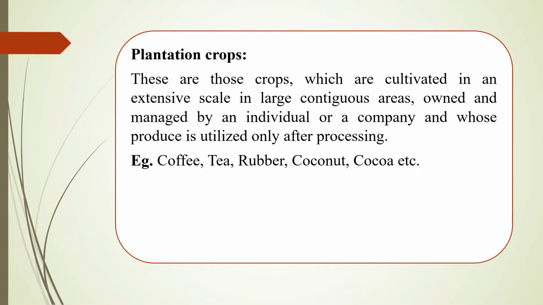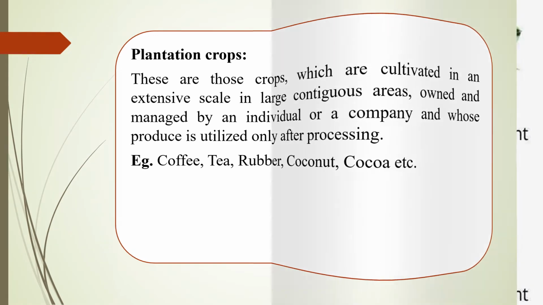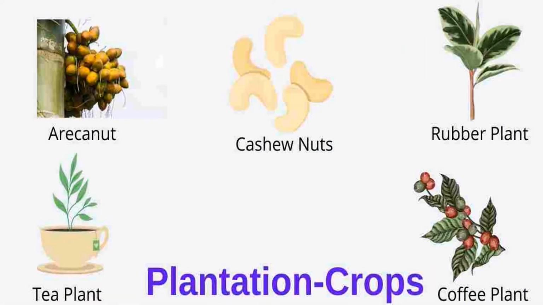The main difference between fruits and plantation crops is that plantation crops are consumed only after processing, whereas fruits are consumed raw. This is the main difference between fruit and plantation crops. Here are some of the names of plantation crops. Here we can see clear pictures of tea plant, coffee plant, rubber, cashew nut, coconut, etc.